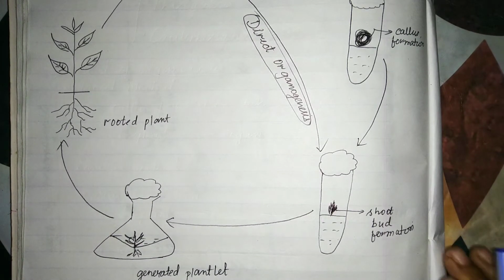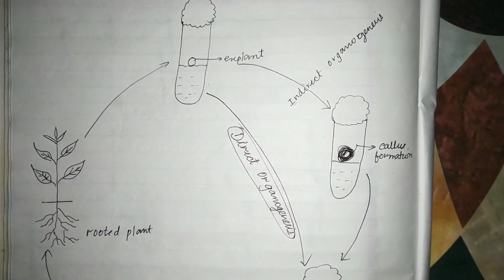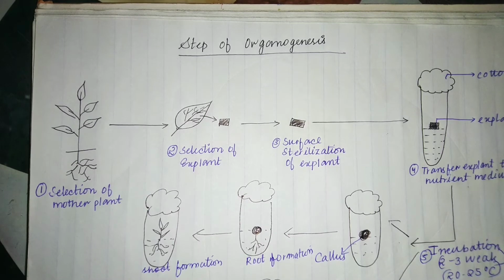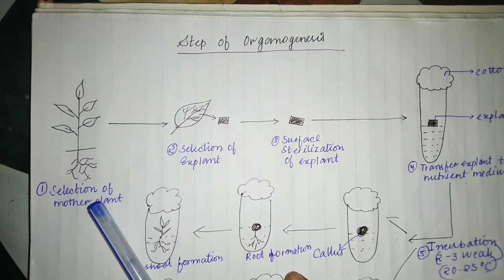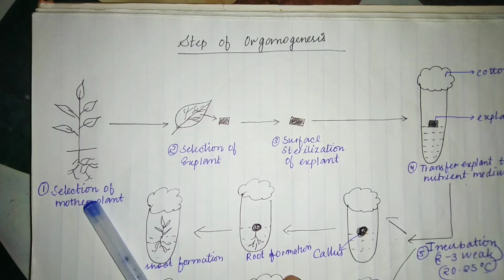So this is all about the protocol of organogenesis, how it occurs. Coming to the steps of organogenesis, the first step is selection of the mother plant. We can't select the plant from the field or from anywhere. We have to select a plant which is under our observation.